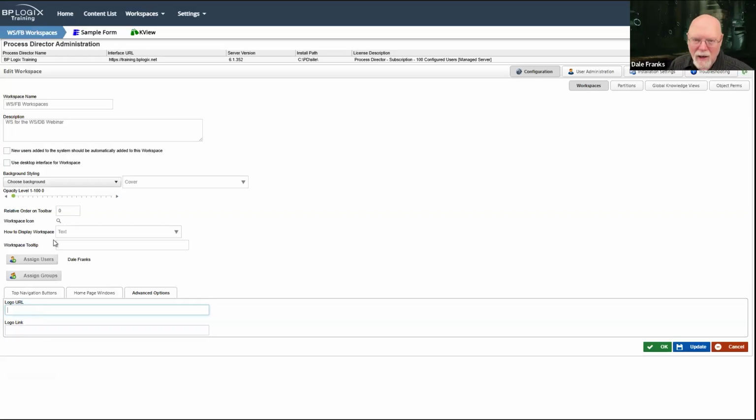workspace. So if I have a custom image, like right now, my universal logo for this server is the BP Logix training logo that I created a couple of months ago. So it lets me know what server I'm on. But if I wanted a different logo, I would just put the URL to that logo here. It has to be a logo image.